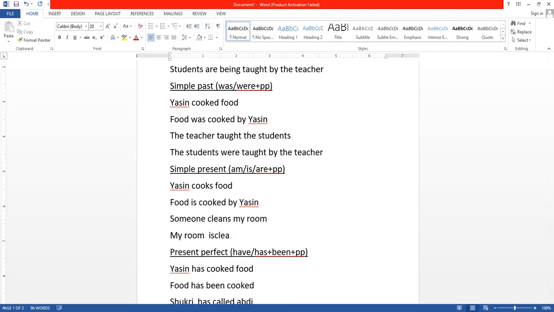The participle of clean is what? Cleaned. Yeah, my room is cleaned. My room is cleaned every day. My room is cleaned Monday, Tuesday. So my room is cleaned like that. So that is basically it.